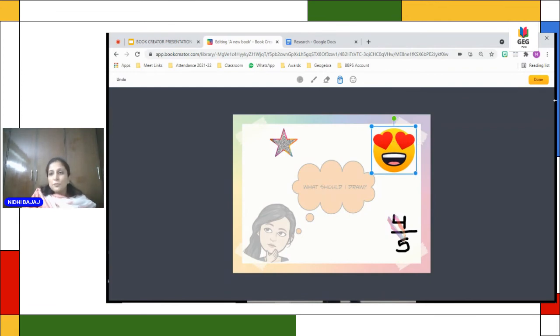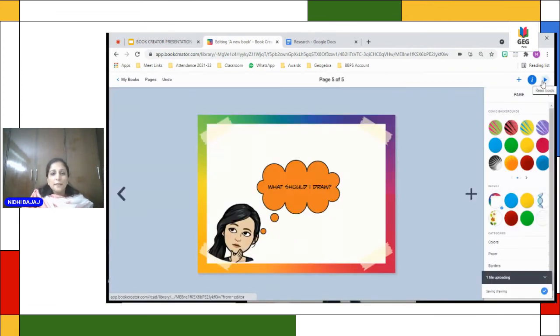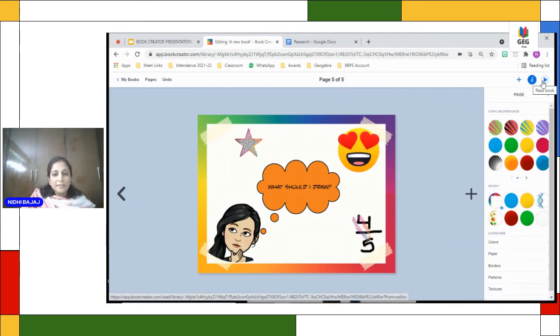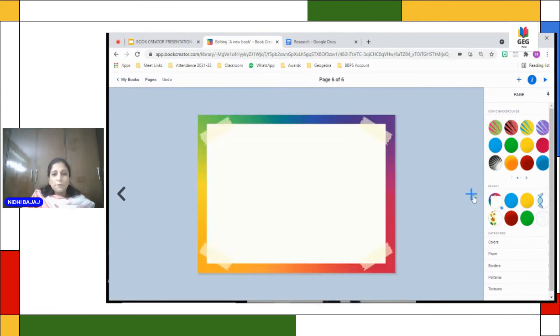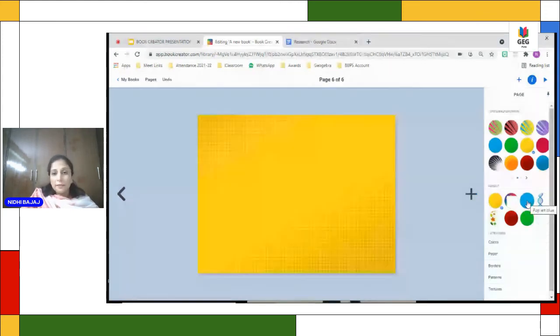Perfect. So all these things which I created will be uploaded as a file here, and we are good to go with our book. So last page, I'm taking the same one as I started. One thing you should always keep in mind is that your book should always end at an even number.